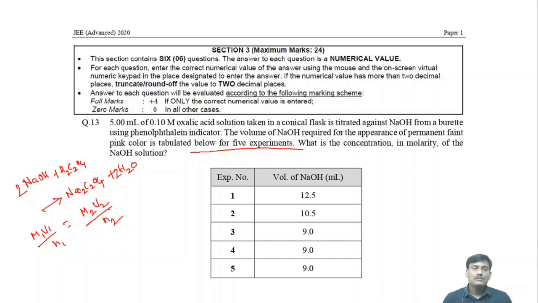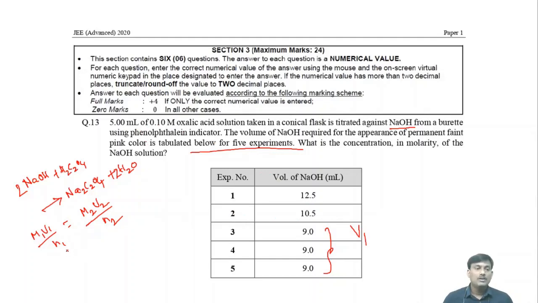What is the M1? This M1 is the molarity of NaOH. You have to find out the molarity of NaOH, and V1 is the equivalent volume. Here 5 experiments were done. The last three consecutive values are the same. So what is the equivalent point? The V1 is 9.